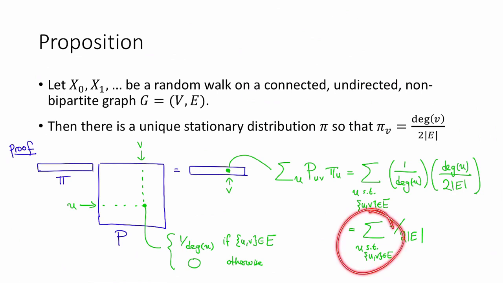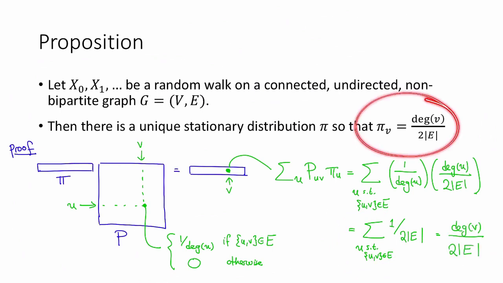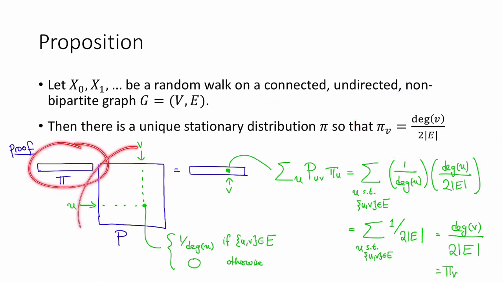There are degree of v many things in this sum, so this is just equal to the degree of v, divided by 2 times the number of edges. But conveniently, that's just pi sub v. So therefore, we conclude that pi times P is equal to pi. Thus, pi is the unique stationary distribution.